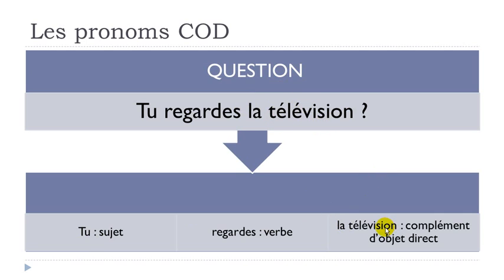So la télévision, that's what we will call complément, because it's a complement, it will complete the sentence by giving some information. It's objet, but not an object like that, it's what we call grammatical object, and we say that it's direct because you don't have any preposition between the verb and this complément, so it's direct.